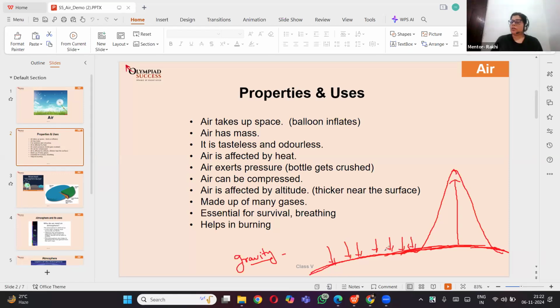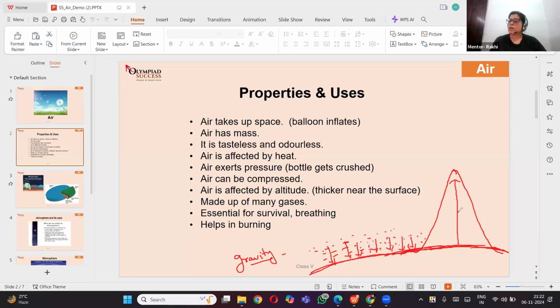Okay, Sanvi. Now, because of the gravitational pull, Earth keeps the air near to its surface. Again, because of gravity, Earth keeps the air close to its surface.